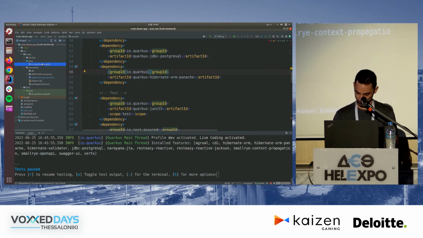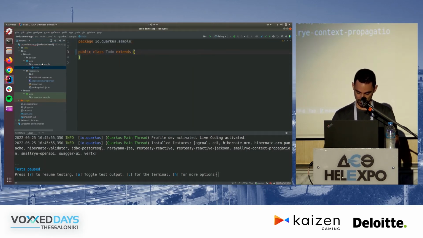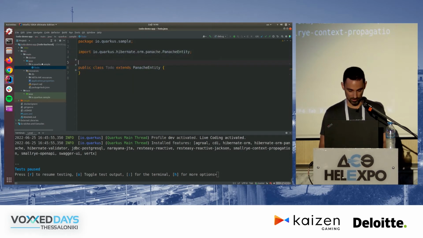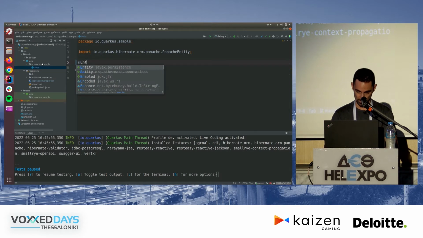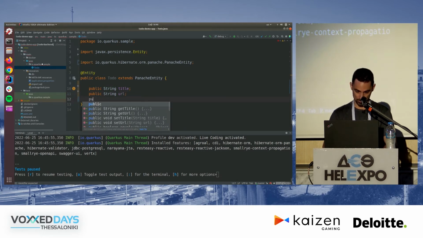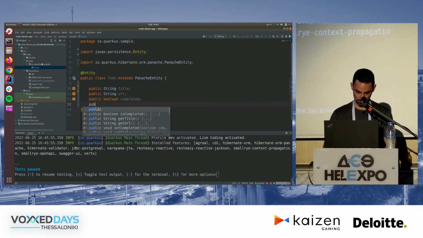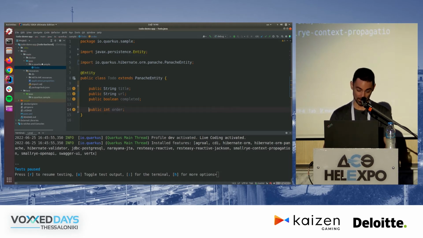So what we're trying to do, right? Let's create a to-do entity to start out. So Todo, and it's going to extend our special superclass, which will make persistence super easy. We'll see how that works, annotated with @Entity. And I'm going to go ahead and add a few fields in here, right? So I'm going to say public String title, public String url, public Boolean completed, and public int order, right? So the order with which tasks are supposed to be completed.